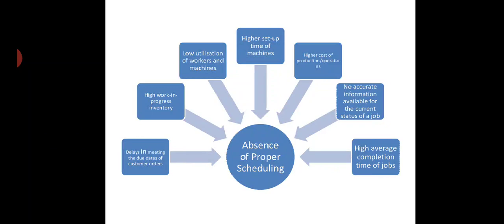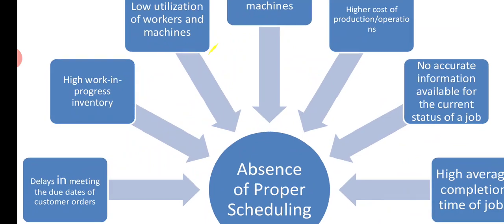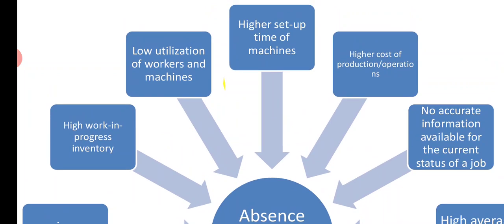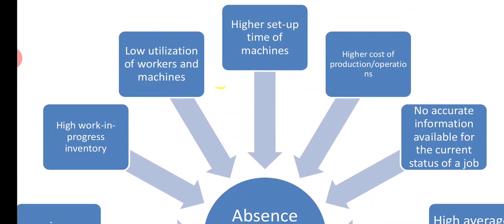Absence of proper scheduling. If operation managers are not able to prioritize or define a proper sequence, in those cases the organization has to face a lot of problems, including delay in meeting the due date of customer orders. We are not able to deliver orders as per the requirement of the customer. Second, high work in progress inventory. You can face the problem of high inventory, low utilization of workers and machines. There are a lot of machines and workers who would be idle.